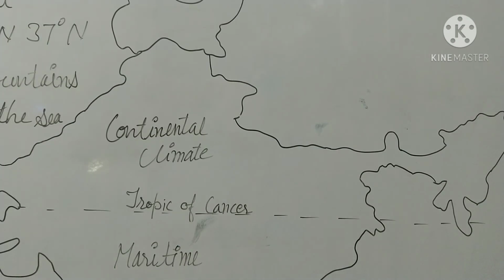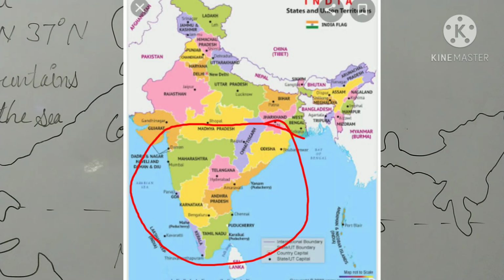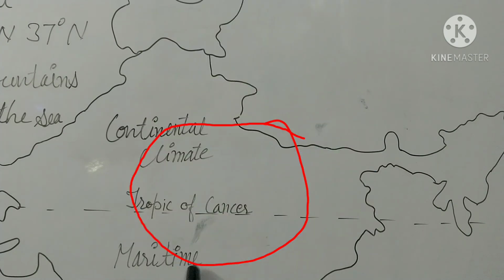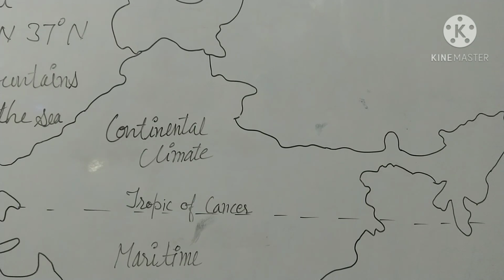The next is distance from the sea. Because of the peninsular character of India, the southern part of India enjoys a large coastline, which is influenced by the sea. So this area experiences a maritime or equable climate, a climate with not much difference between summer and winter temperature.